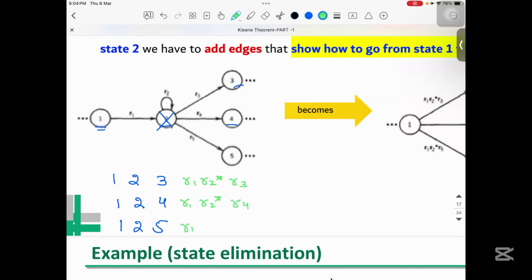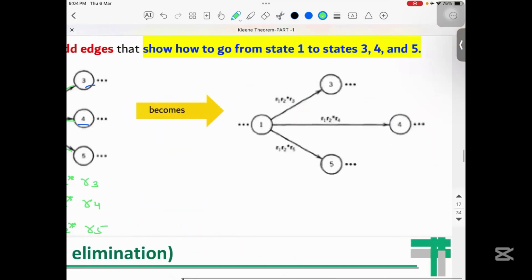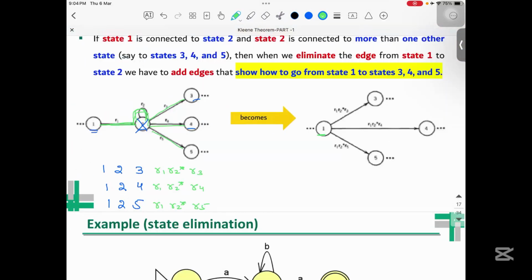Here it will be R1, R2 star, R5. So what we did here, we have connected 1 directly with 3, 1 directly with 4, 1 directly with 5, and we replaced this with those regular expressions.